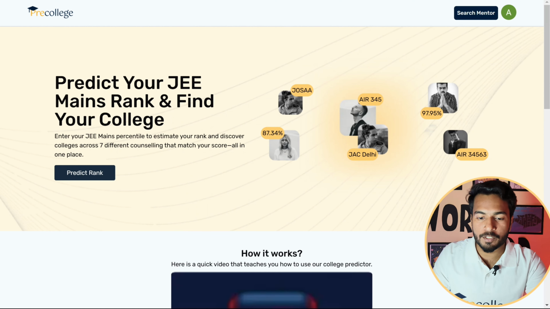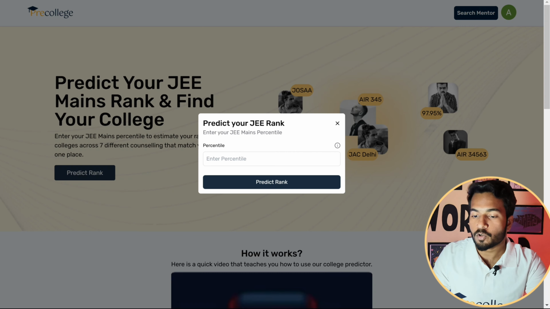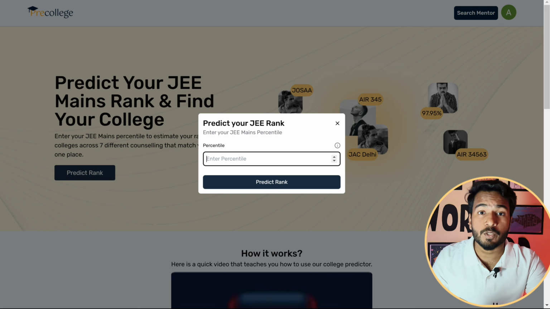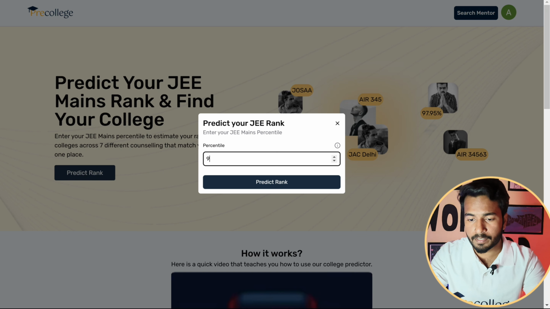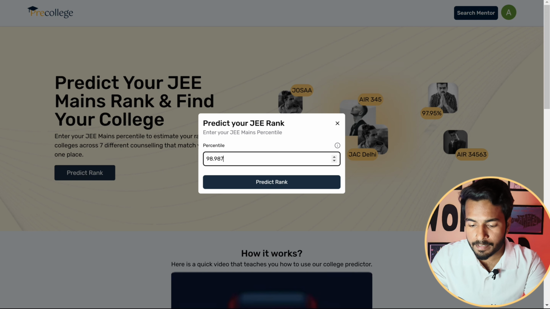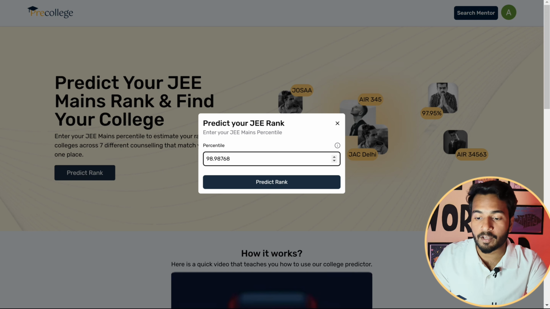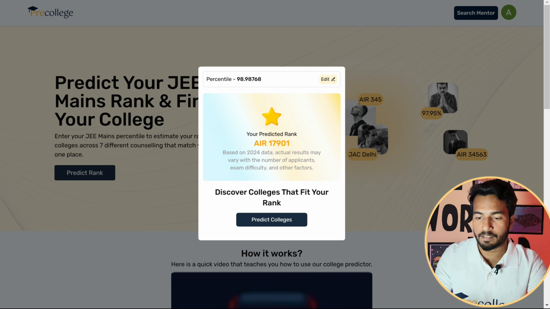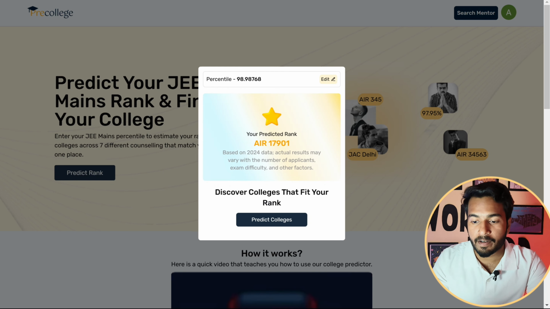So here on the Precollege Predictor, you can see that we have got an option to predict rank. When we tap on this option, we are asked to enter percentile. So for accurate conversion, you can enter the percentile up to 8 decimal places. For example, let's enter 98.98768 percentile. And when we tap on the predict rank option, done. You can see that we have got our predicted rank as 17,901, which is based on the previous year data.